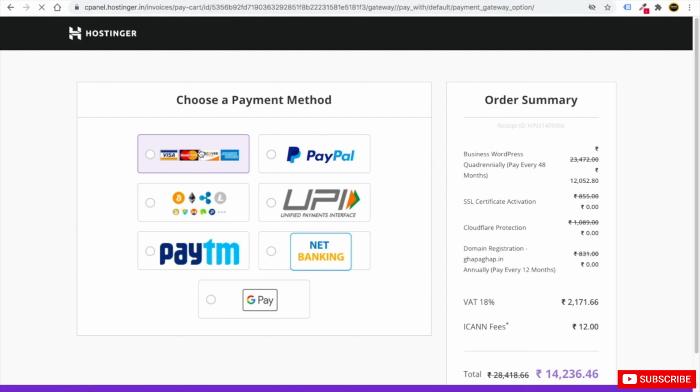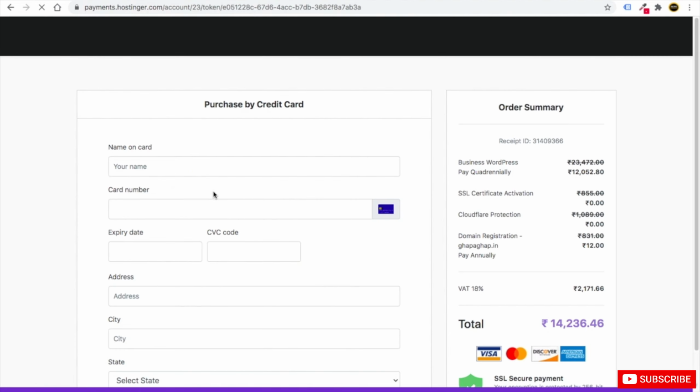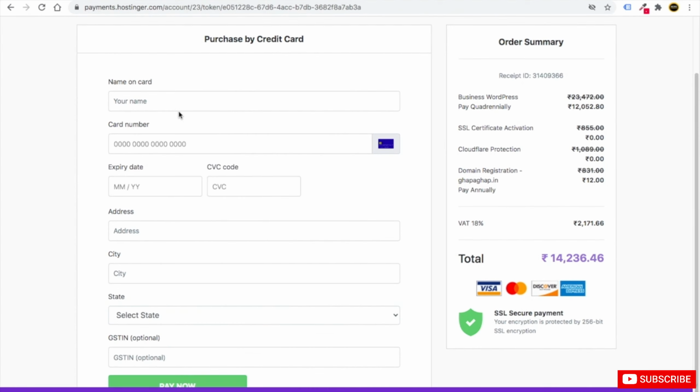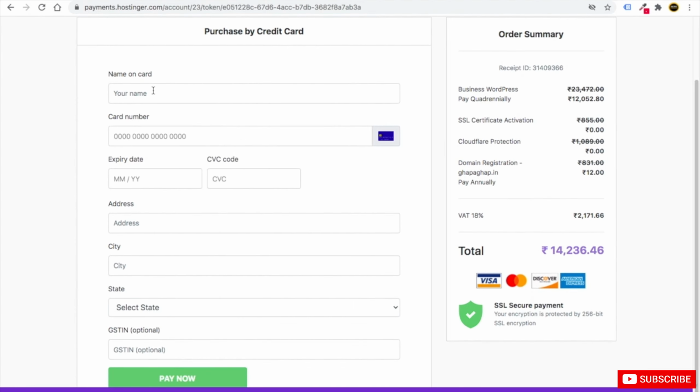You can choose according to your requirements. Whatever you want to pay with, you can do PayPal or UPI. Friends, here I will put in my payment method. After that you put your card name, card number, expiry date, CVC code, address and so on. It will show fields according to the payment method you choose. I am choosing card, so it is showing me card details. After you do this, just click on pay now.